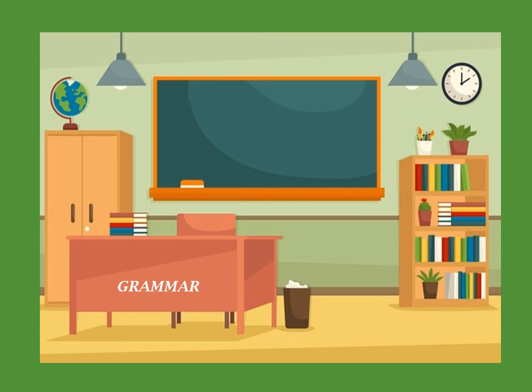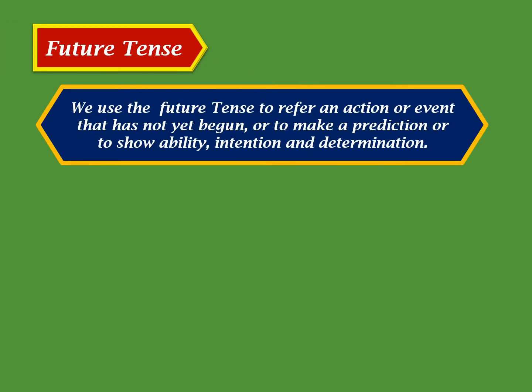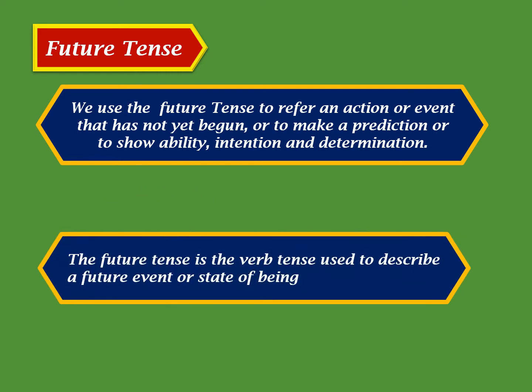Let's learn today about future tense. What is future tense? We use the future tense to refer to an action or event that has not yet begun, or to make a prediction, or to show ability, intention and determination. The future tense is the verb tense used to describe a future event or state of being.